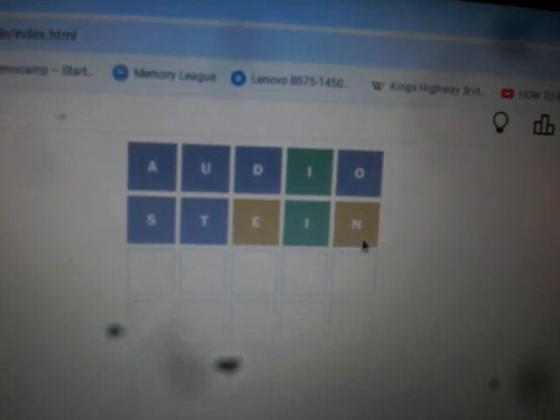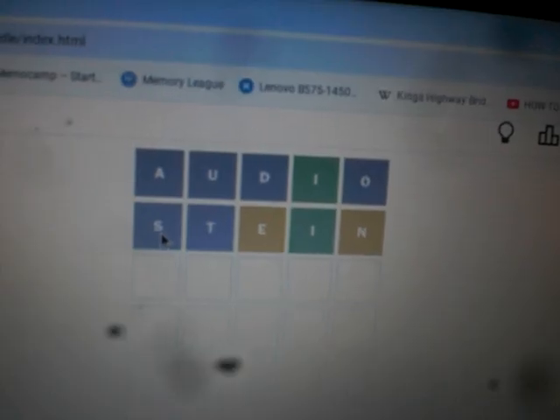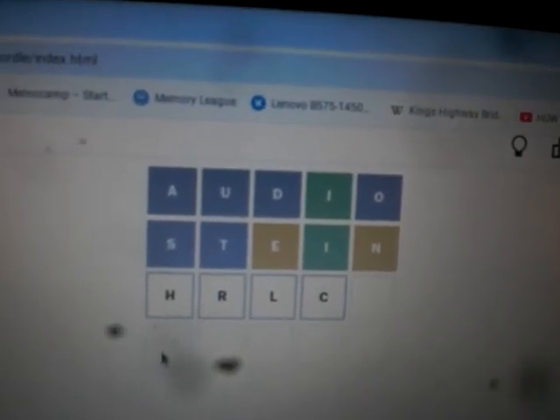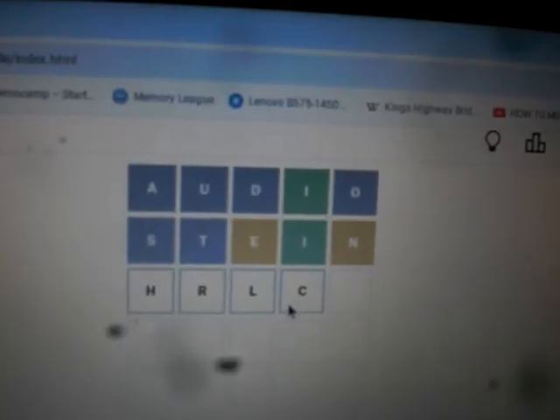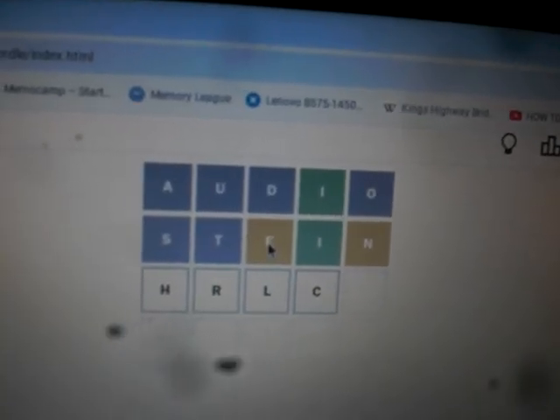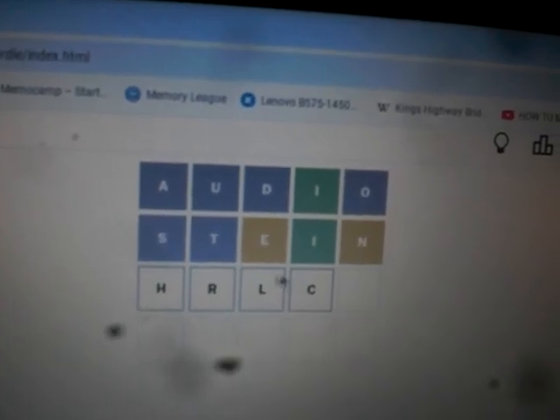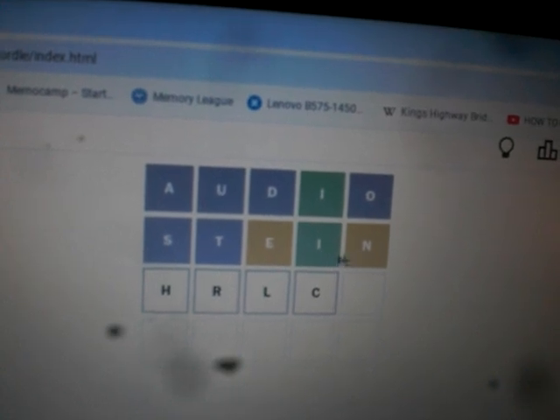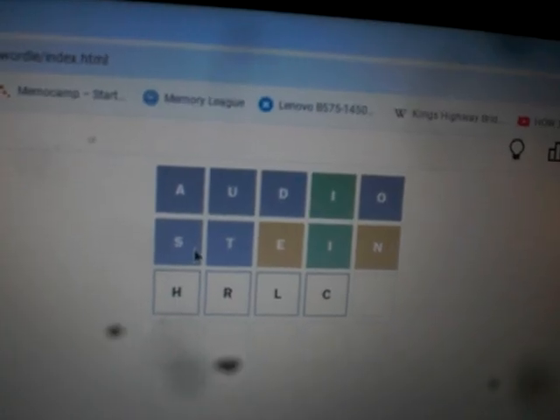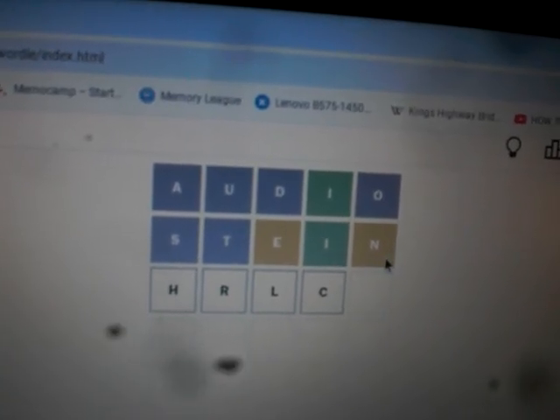E-T-A-O-I-N. We've used all those. ETAOIN SHRDLU. S-H-R-D-L-U. So in other words, the next most common letters in the English language, left to right, are H, R, L, C in that order. So let's see. So let's go through here and put the E here. E, not seeing anything there. Let's put another I here. I, not seeing anything there. Put the N here. Oh, niece, right? N, oh no, the I has to be here. I was thinking niece would work.